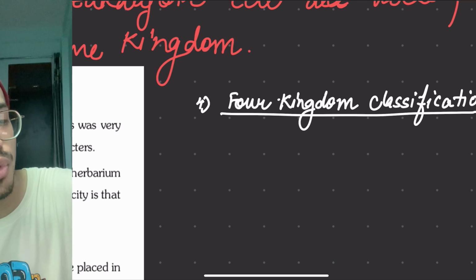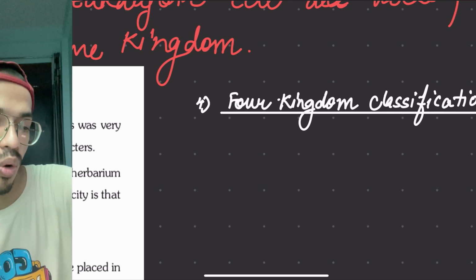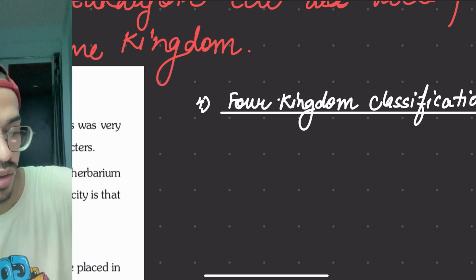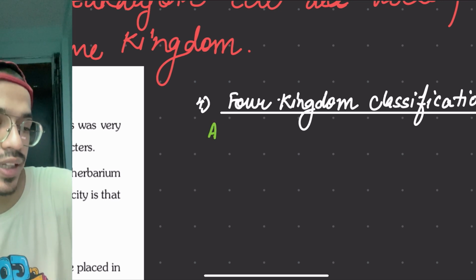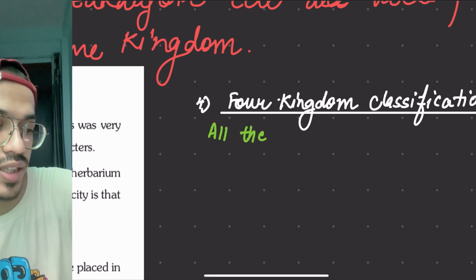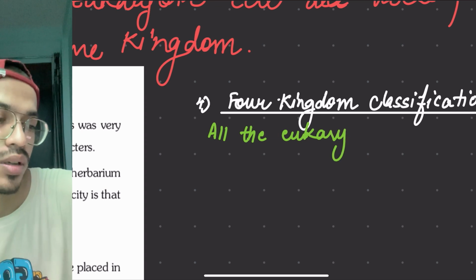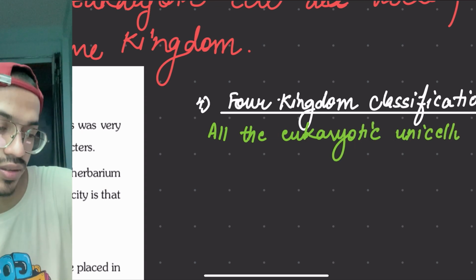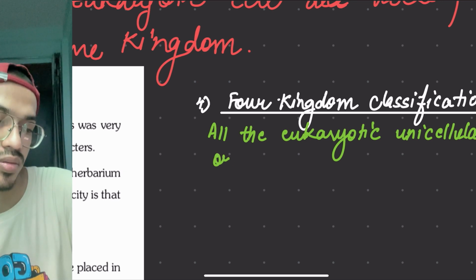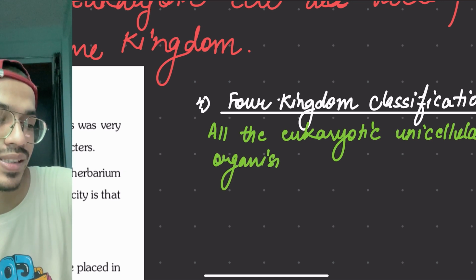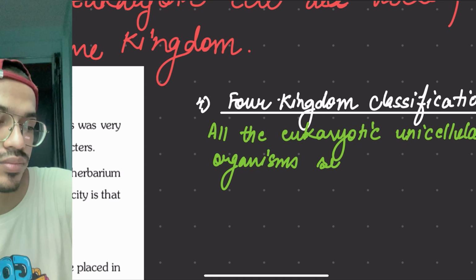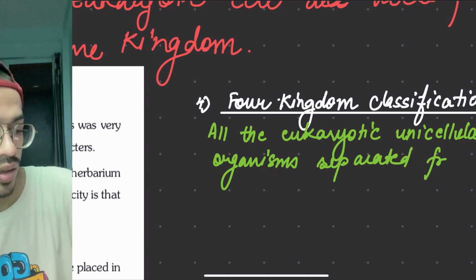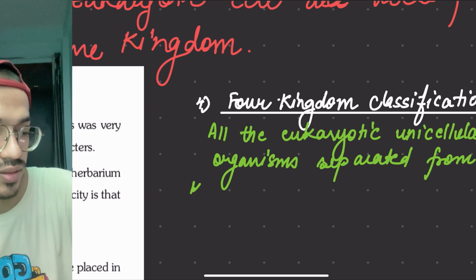Now in the four kingdom classification, what happened? All the eukaryotic unicellular organisms were separated from kingdom Monera.